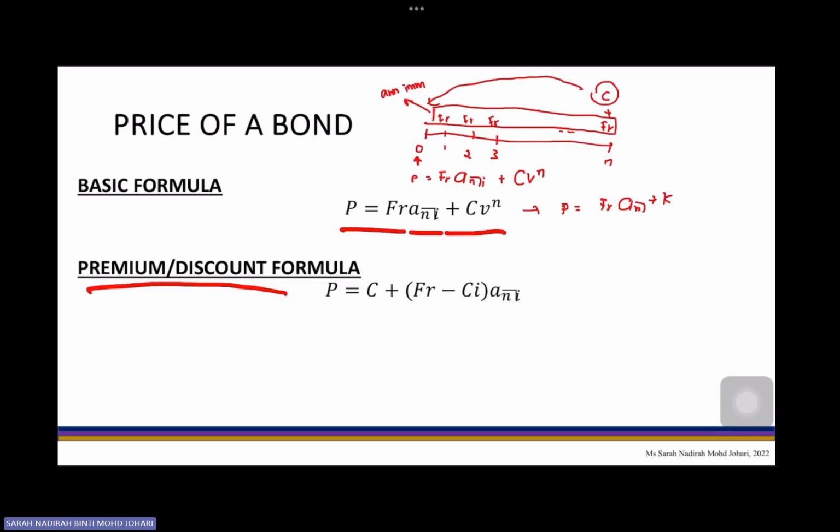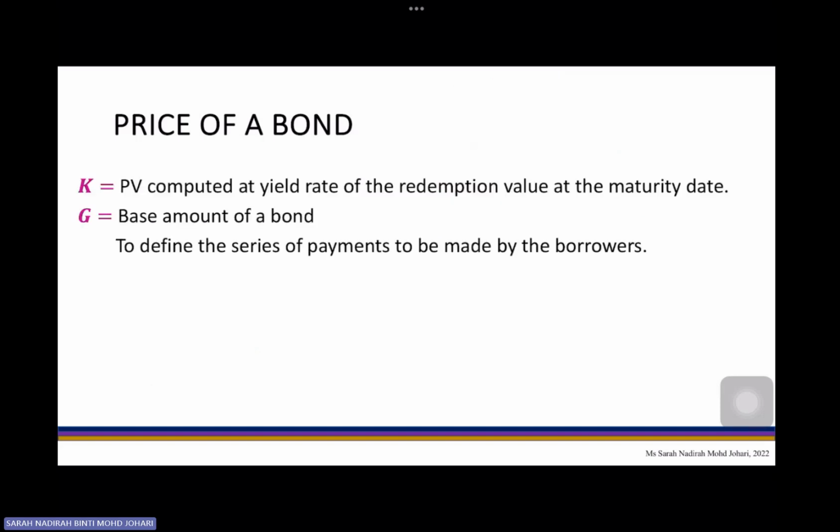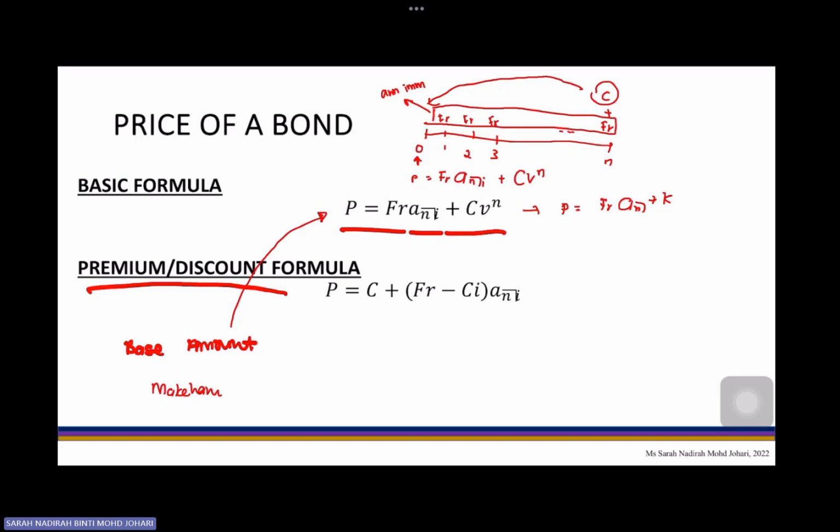And that's it. You can also look up two more methods where you can calculate the price of the bond. Another method is what we call the base amount, and the next one we can call the Makeham formula. All of these are derived from the basic formula. All right, so we are done with the price of the bond.